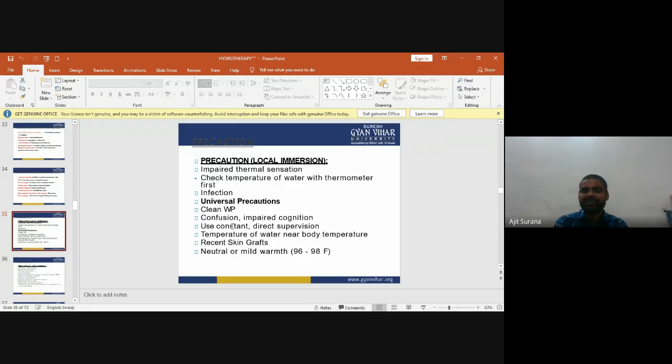Impaired thermal sensation: check the temperature of the water with a thermostat first. Infection condition: use universal precautions like a clean whirlpool. Confusion and impaired cognition: use constant direct supervision. The temperature of the water is near body temperature. Recent skin graft condition: neutral or mild warmth.